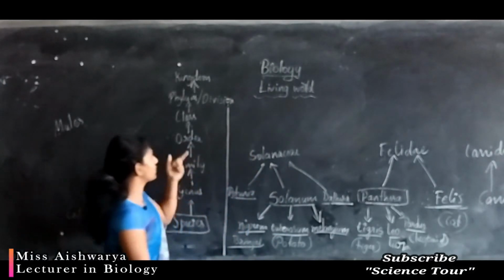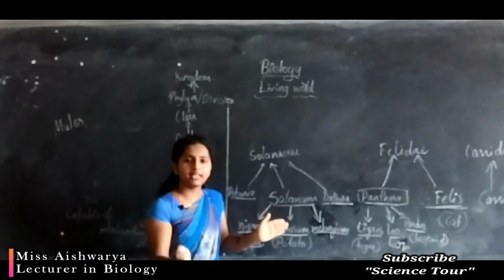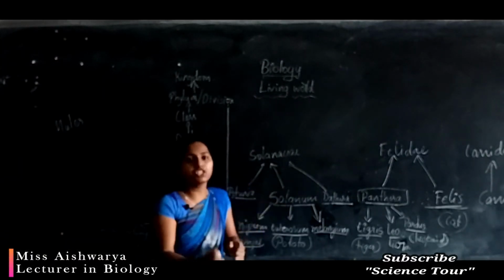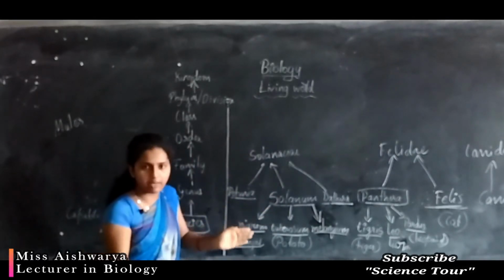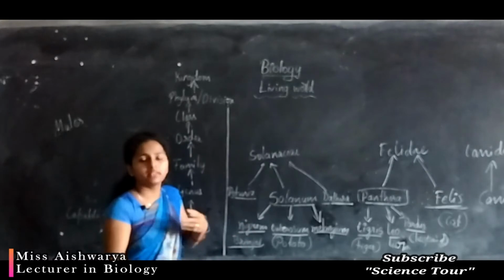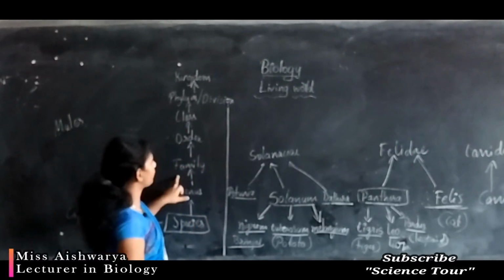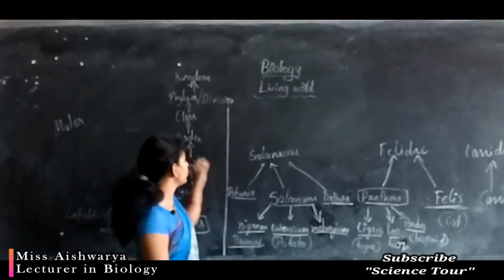And the next level is order. A group of families, or the assemblage of families, forms the next category, which we'll call order.